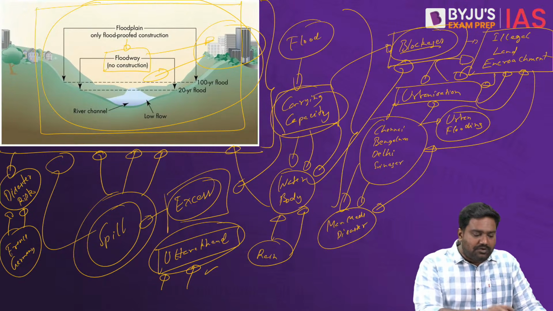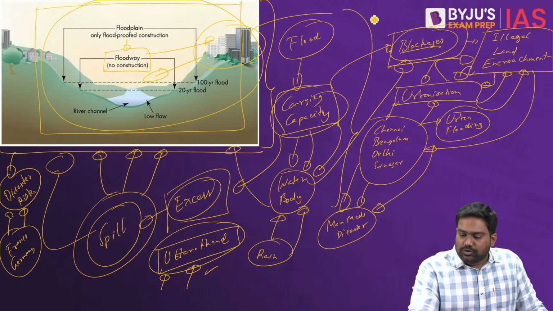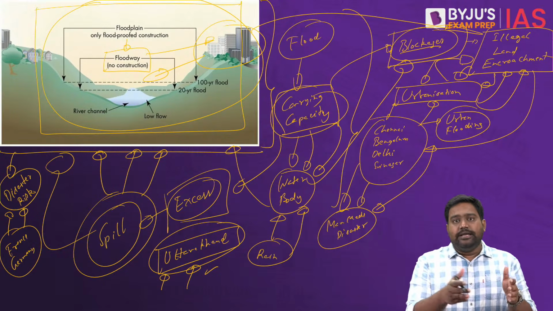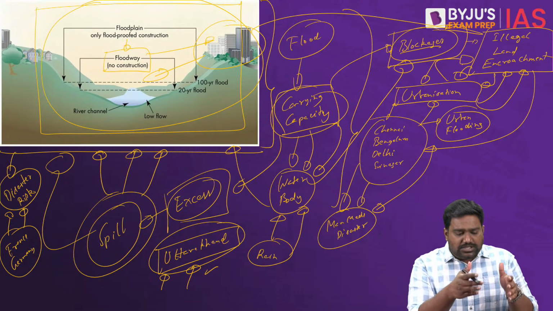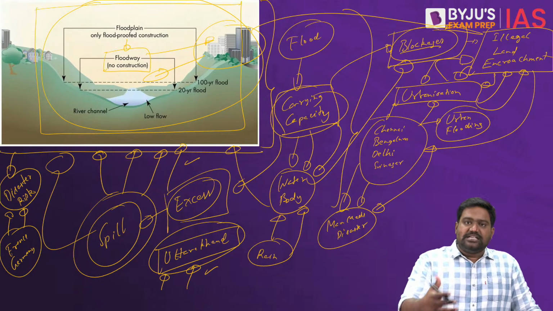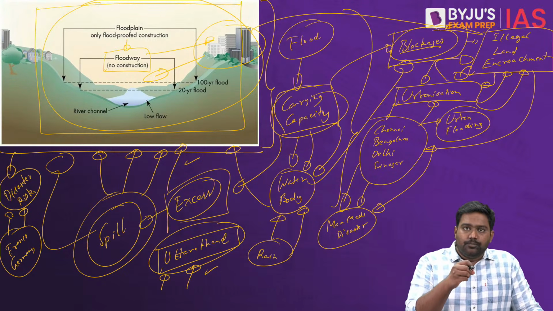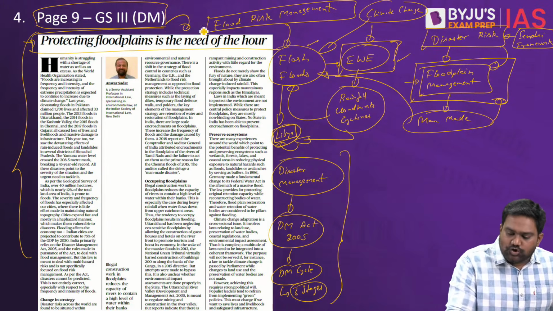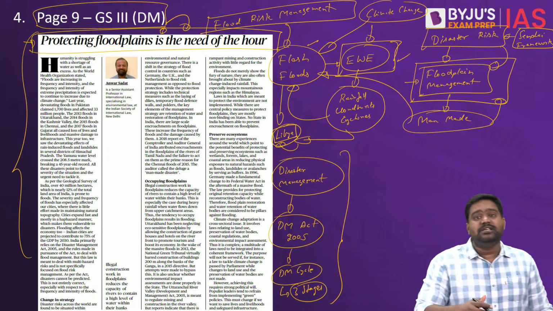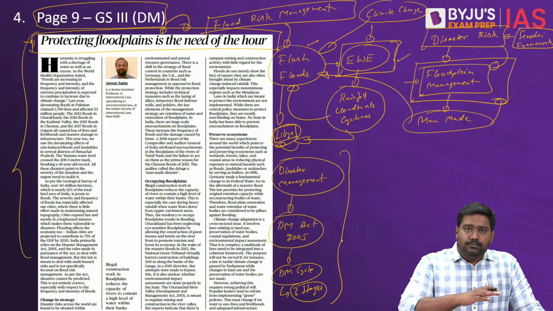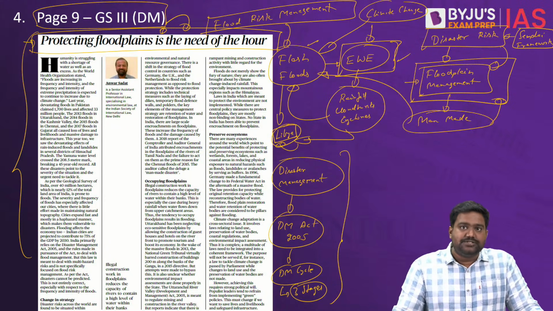If you have to focus on prevention under disaster risk, then we have to clear the illegal encroachments that are blocking the flow of water in the floodplains. So that is what the writer is pointing out. He says there should be a change in our disaster management approach to provide for floodplain management where we clear these illegal encroachments, not just in our cities, but across drainage basins and catchment areas, so we can minimize the impact of such disasters.